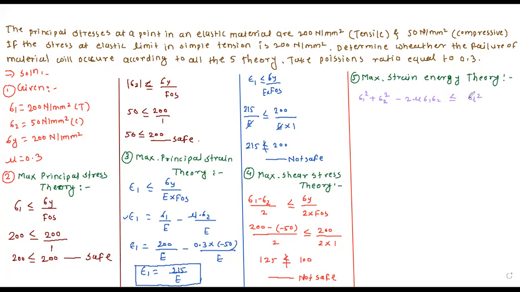Okay, sigma t is given. Sigma t is nothing but sigma y. So sigma 1 is 200 square plus minus 50 square minus 2 into 0.3 into 200 into minus 50 should be less than or equal to sigma t, which is 200, so 200 square. Now you do the calculation for this and tell me what is the value here.